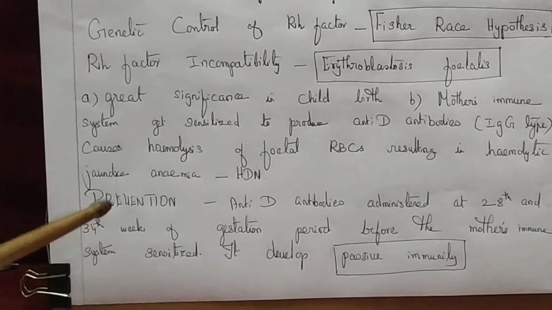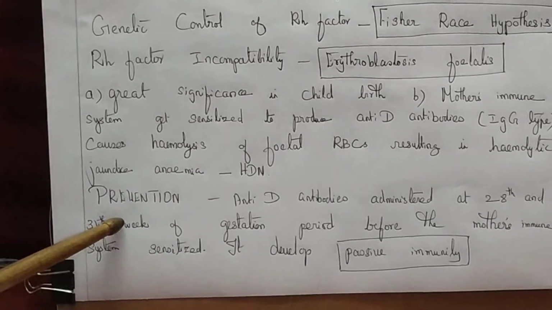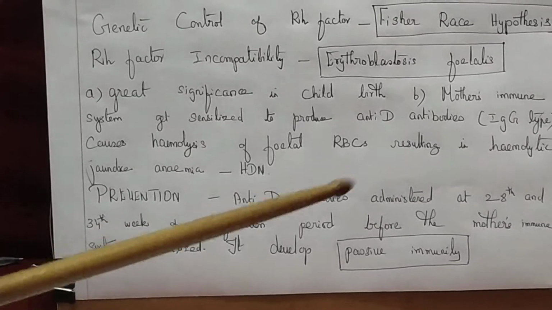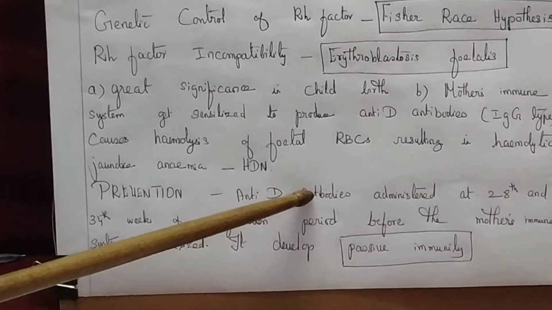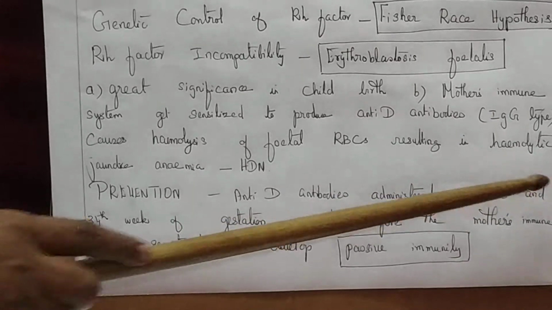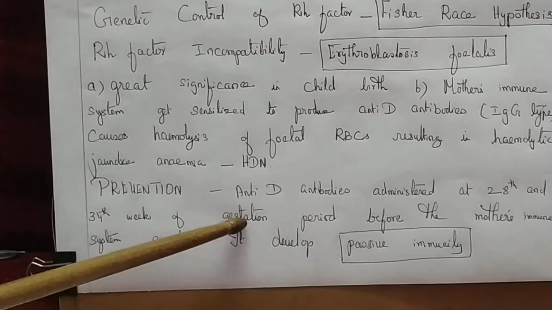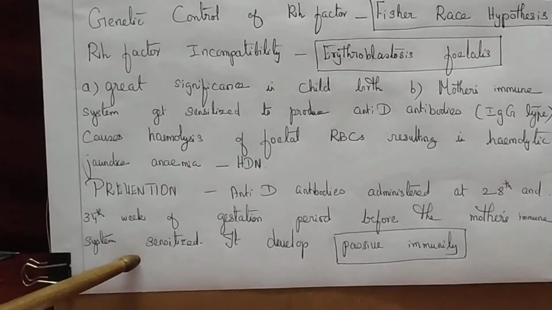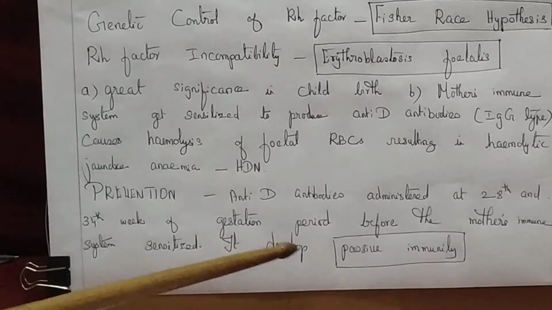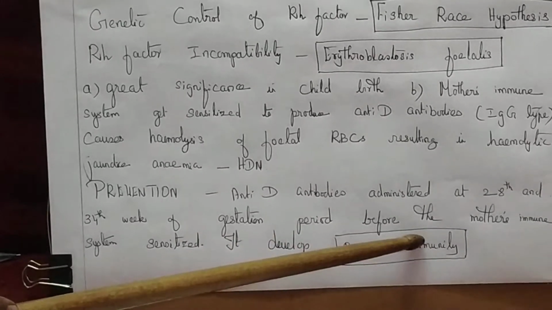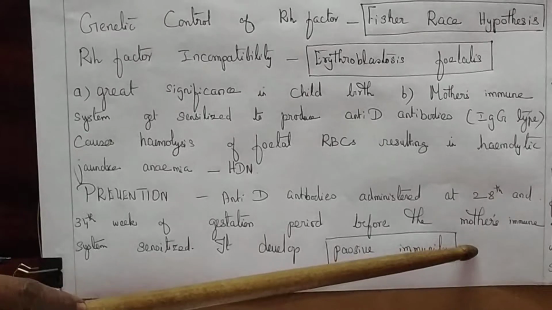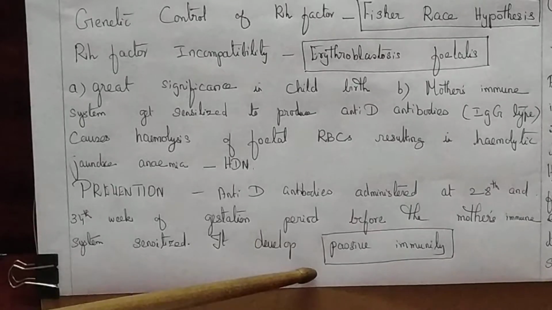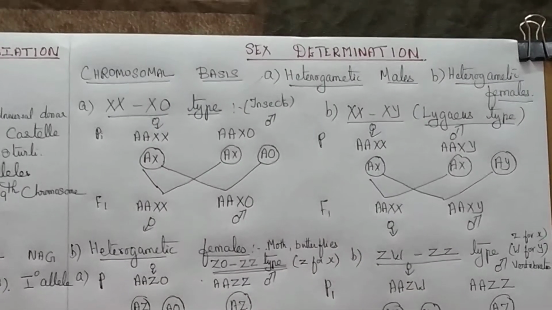Next we are going to study how to prevent this disease, erythroblastosis fetalis. This can be prevented by administering anti-D antibodies at the 28th and 34th week of the gestation period, before the mother's immune system gets sensitized. It develops passive immunity, protects the fetus and prevents the disease erythroblastosis fetalis.